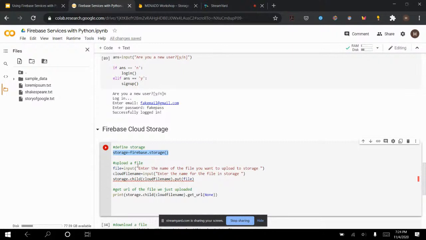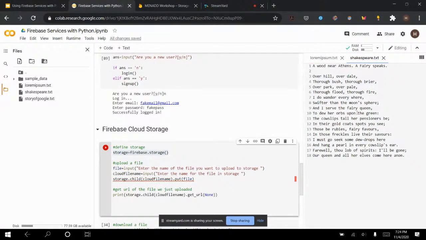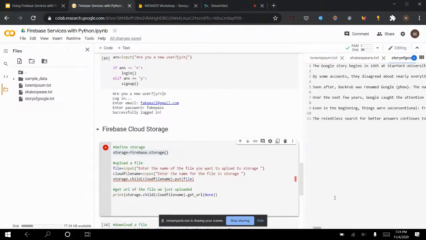I need one, the file name. So I have prepared some sample files for this demo. If you see right here, I have my files on the navigation bar, three text files. I have a dummy text file, lorem ipsum, the Latin dummy text. Then I have the Shakespeare. It's a poem. I forgot which Shakespeare poem, but it's one of the Shakespeare poems. And then I also have the story of Google. So this is how Google started. It began in 1995 at Stanford. These are just some sample text files that I want to upload to the storage.